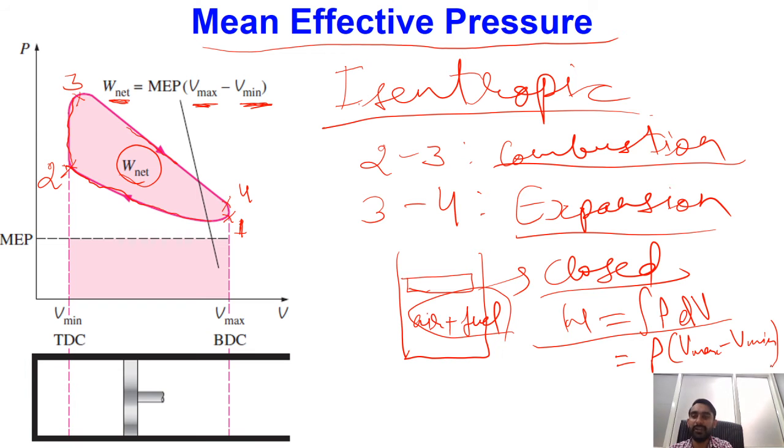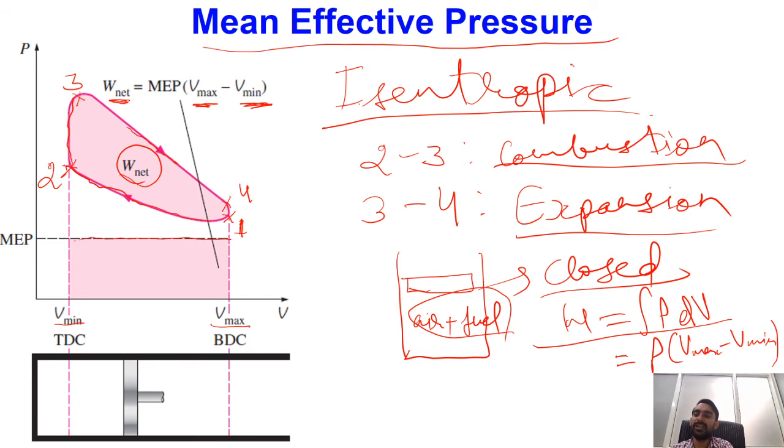So that is what we have done over here. Whatever area we have inside the PV loop, the same area I have taken between the bounds of V minimum and V maximum, such that we have a constant pressure during the entire expansion stage.